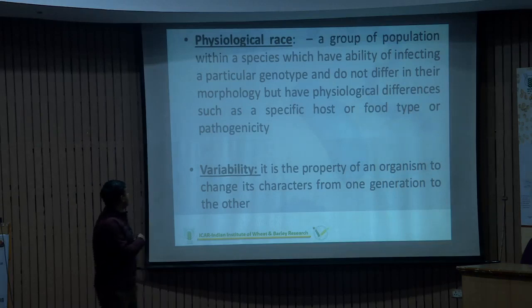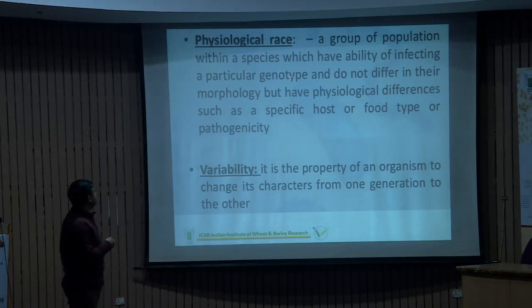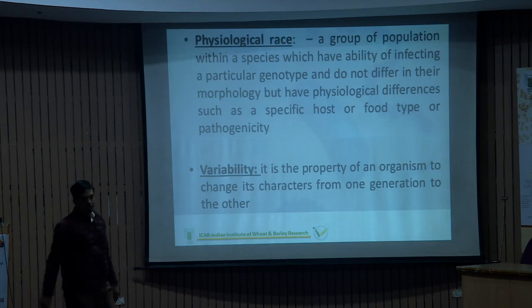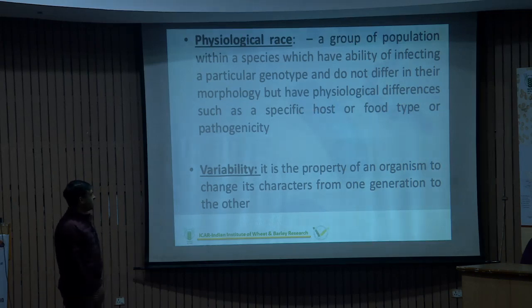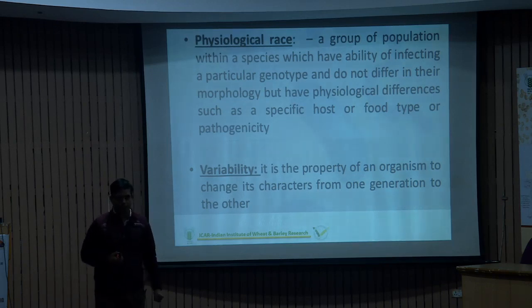So similarly, physiological races are a group of a population within a species which have the ability of infecting a particular genotype and differ in morphology but have physical differences. Similarly, variability is the property of an organism to change its character from one generation to another generation.